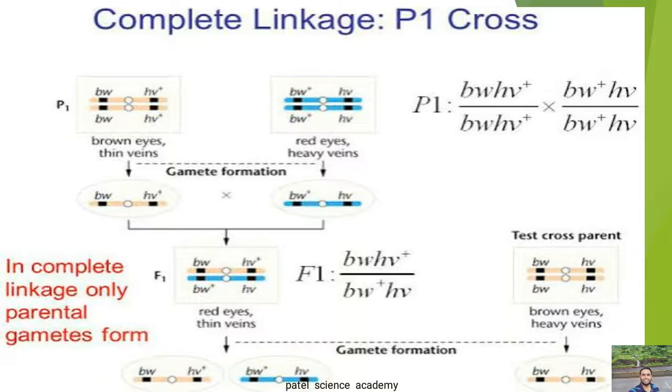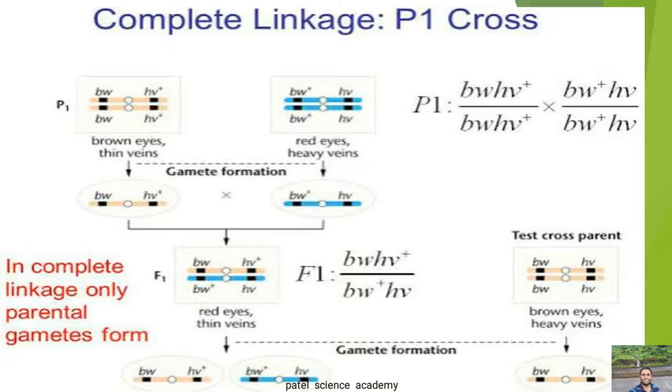Okay, now fine, let's go for the next, incomplete linkage. Incomplete linkage, dear students: the linked genes which are distantly located, meaning they are not closely located, they have some distance in between them. So the linked genes which are distantly located on the same chromosome and have a chance of separation by crossing over are called incomplete linked genes or weakly linked genes, and the phenomenon of their inheritance is called incomplete linkage.